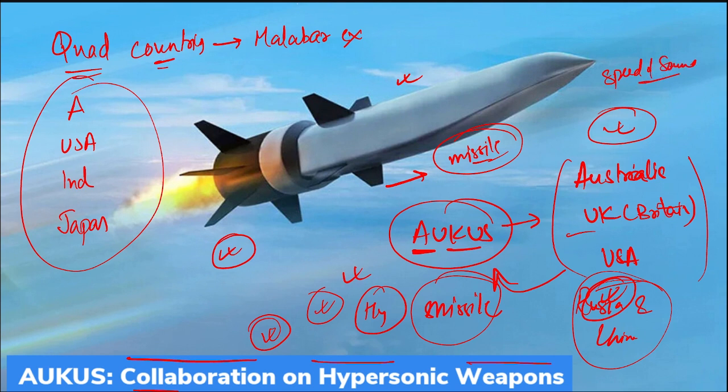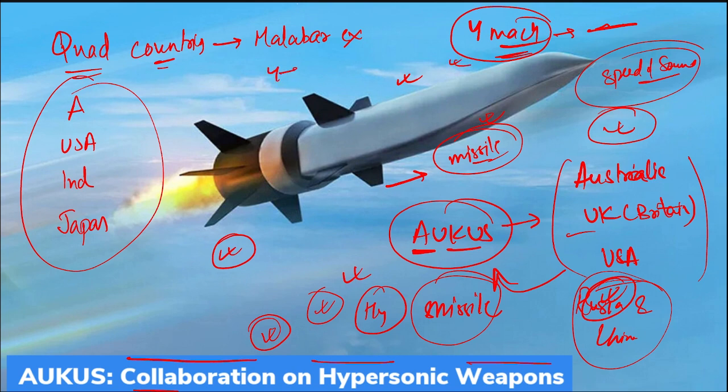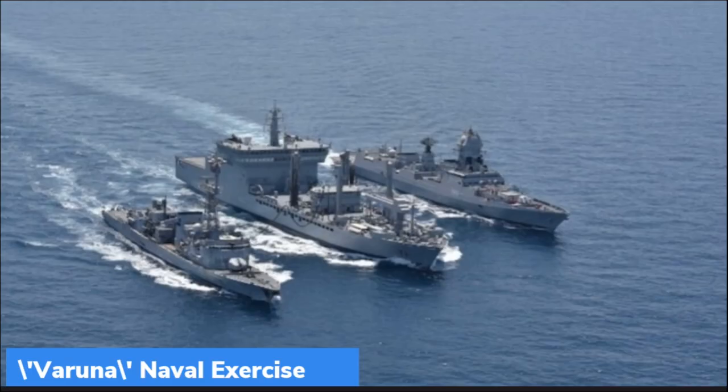And remember, it is expected that this hypersonic missile will be moving at the speed of 4 Mach. What is 4 Mach? 1 Mach is equal to the speed of sound. That means 4 Mach will mean that it will be moving at 4 times the speed of sound. So the range of speed will be between 4 to 5 Mach for this particular hypersonic missile that will be jointly developed by AUKUS, and AUKUS is Australia, UK and United States of America.